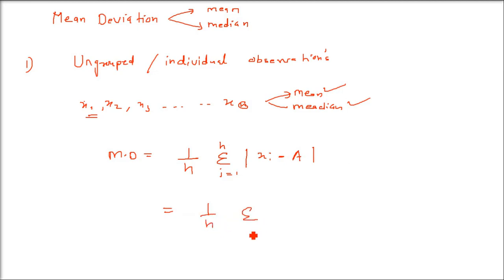This is 1 by n, sigma i equals 1 to n, and this xi minus A we can write as di. This is just a difference. I'm replacing it by di just to make it simpler. So this is how the mean deviation for ungrouped or individual observations can be found out. Basically, there is no grouping, there is no frequency. So let us assume we have to find out mean deviation about median.